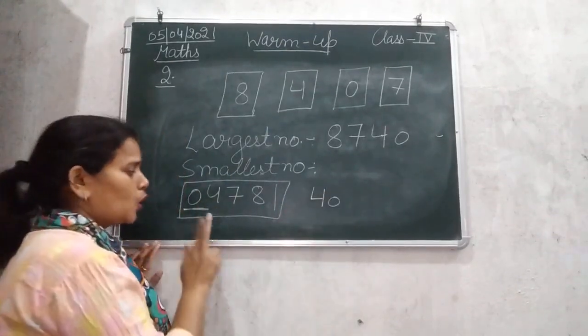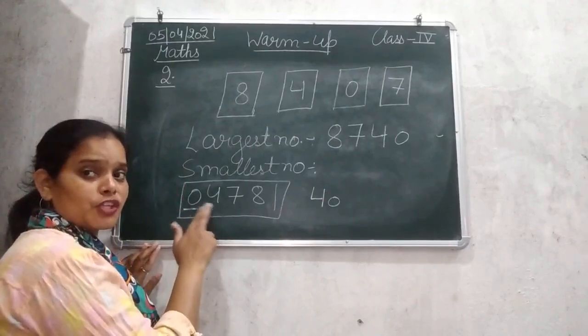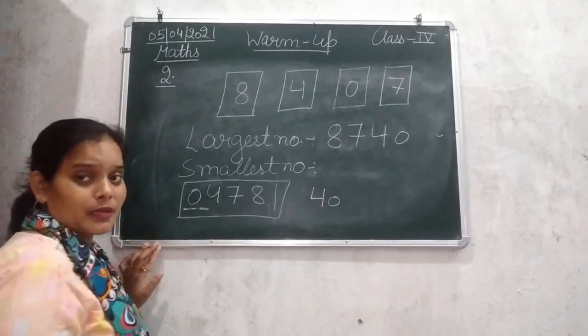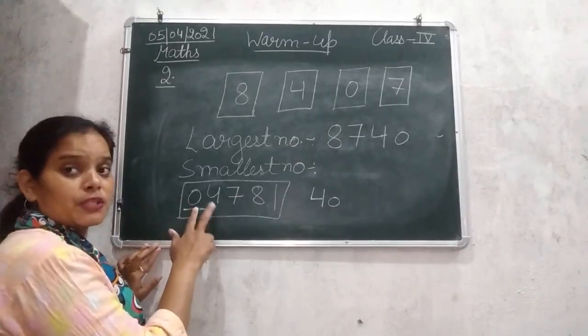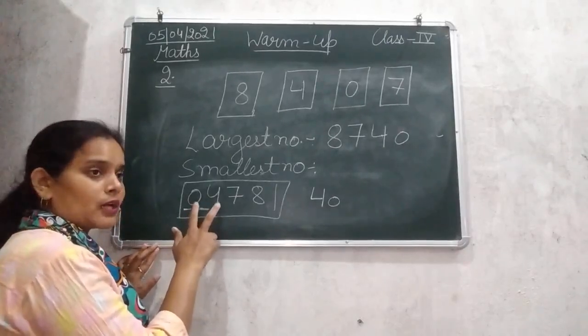So that means we exchange the positions of these two numbers.